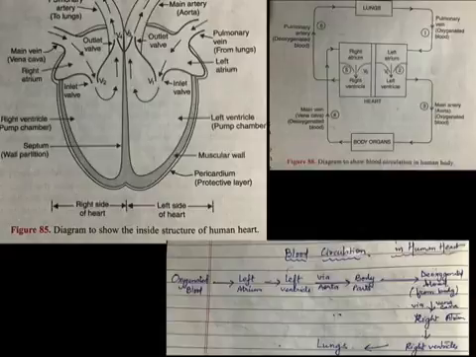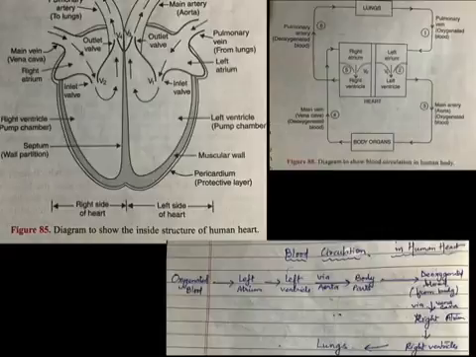Can you locate it, children? The pulmonary vein brings the oxygenated blood from the lungs into the left atrium of the heart.